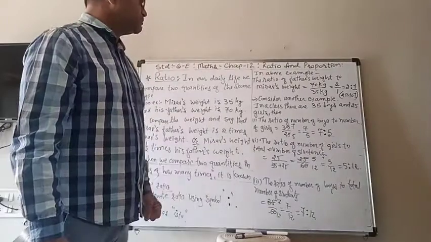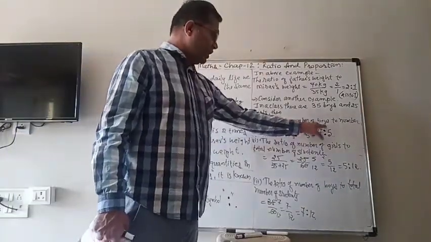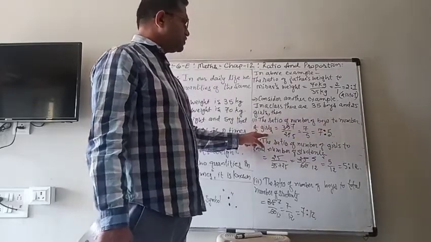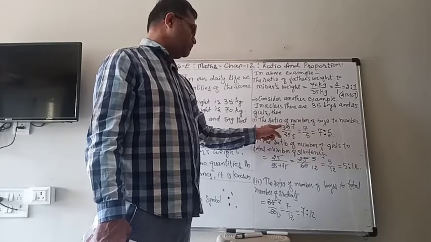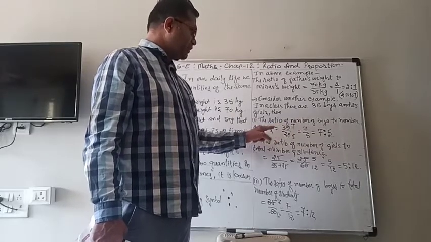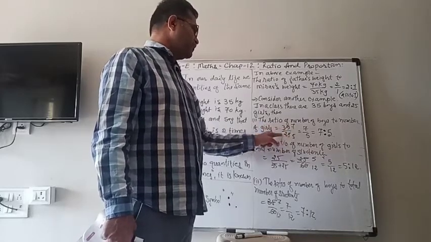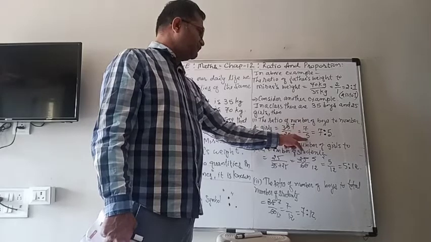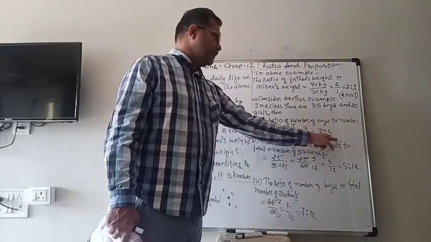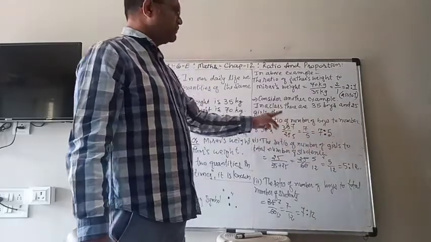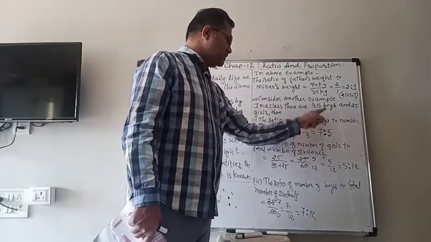So now what will we do? First, find the ratio of number of boys to number of girls. First there is boys, so number of boys is 35, comes in the numerator, divided by number of girls, that is 25. If we simplify, 7 5s are 35, 5 5s are 25. So it is 7 upon 5. So that ratio is written as 7 is to 5. So the ratio of number of boys to number of girls will be 7 is to 5.